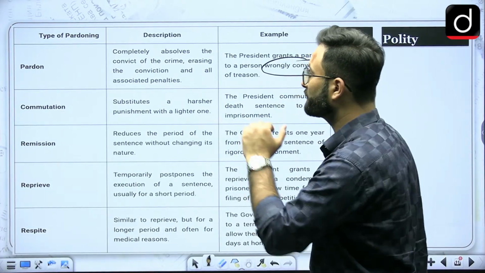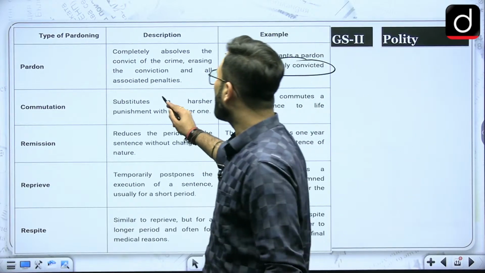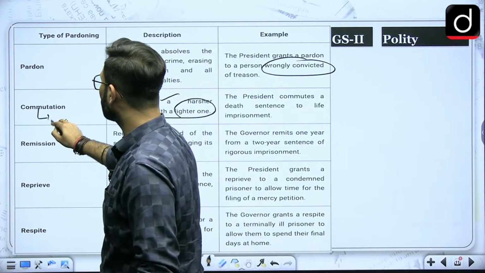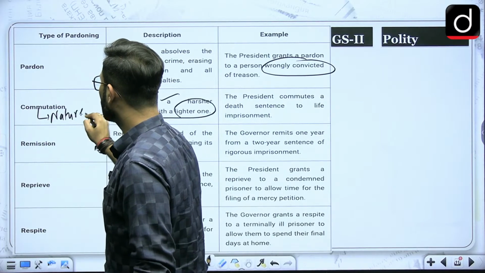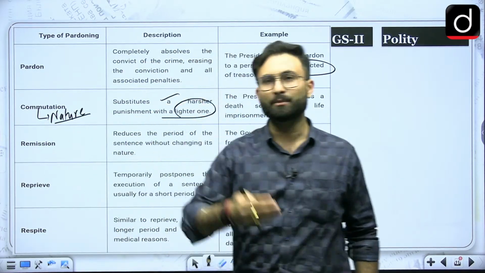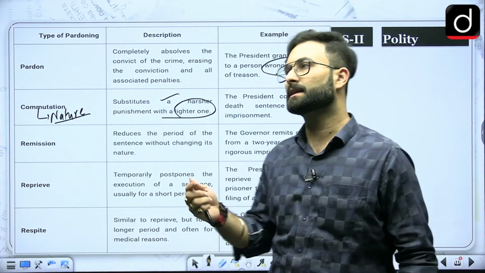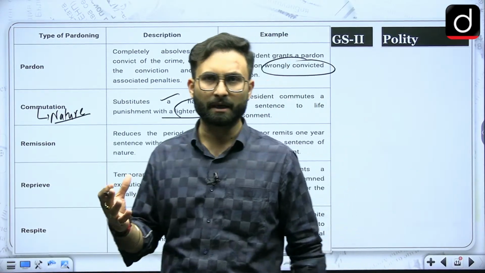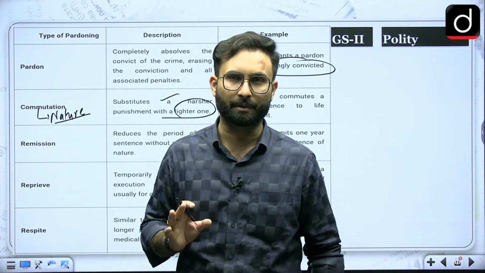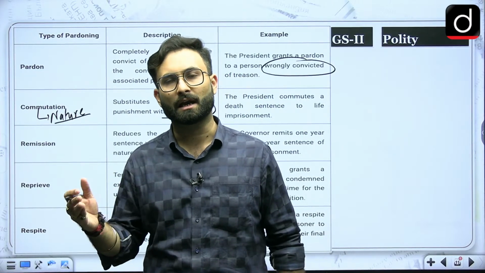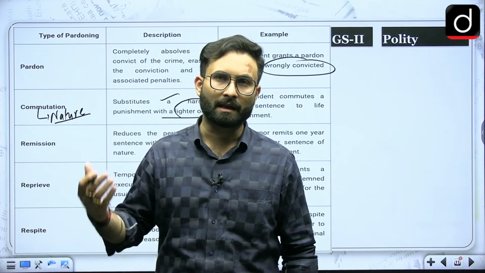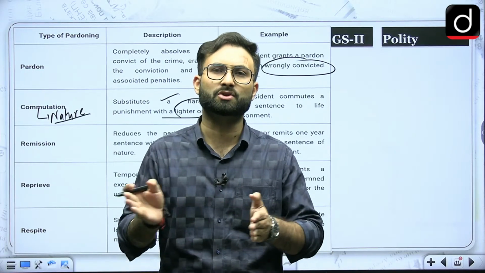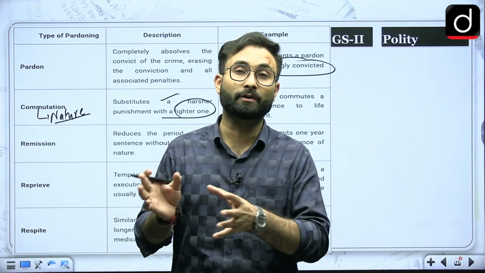Okay, coming to the next one, commutation. Substitute a harsher punishment with a lighter one. Now they will be changing the nature of the punishment over here, and not the time of the punishment, but the nature. Let's say someone has been given a rigorous imprisonment, and then he has been given a normal imprisonment. Or someone has been given a life imprisonment, and then the sentence has been cut short, that will be a different story.